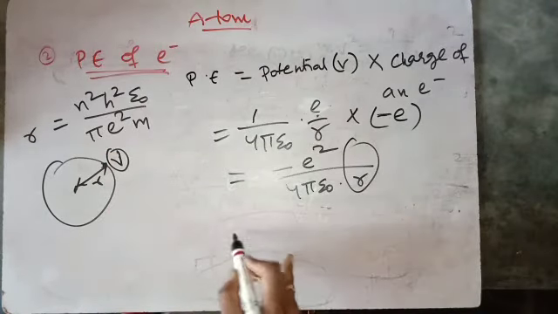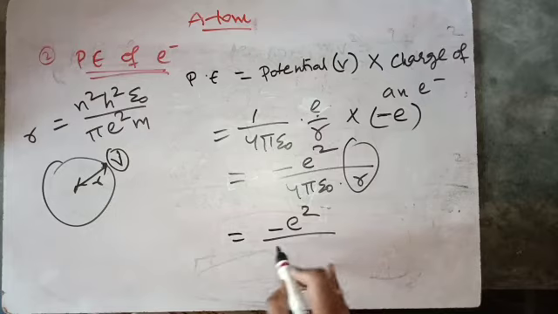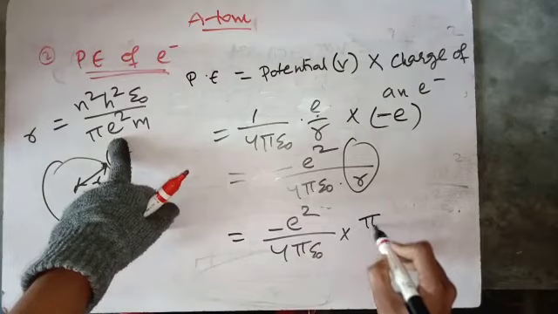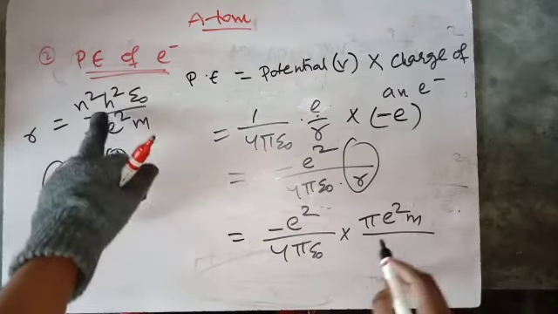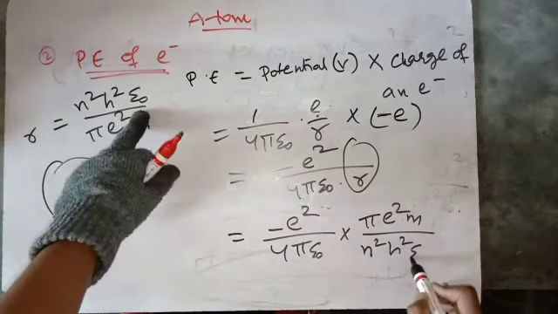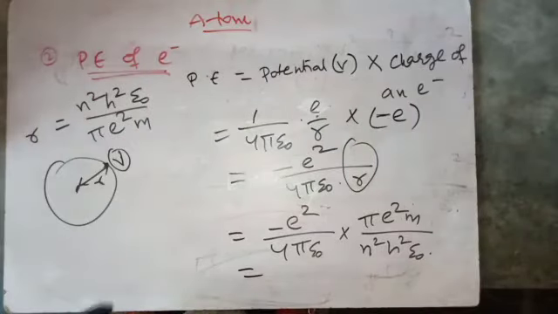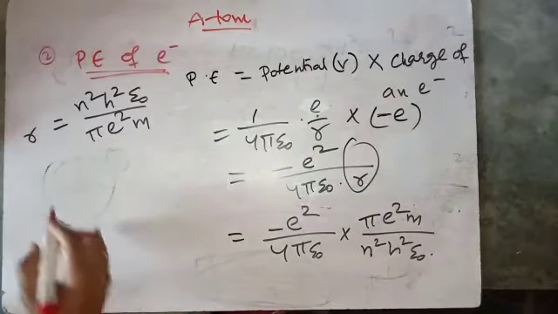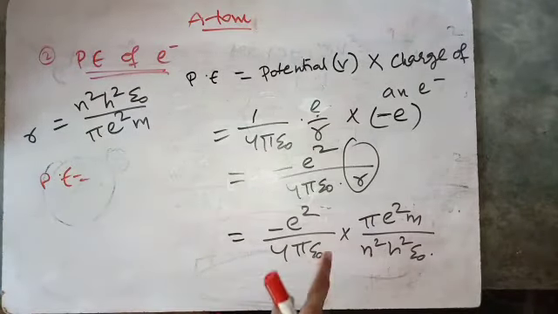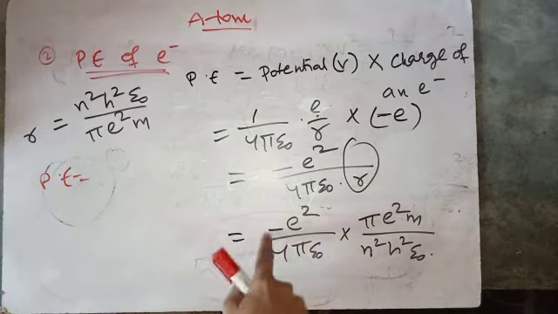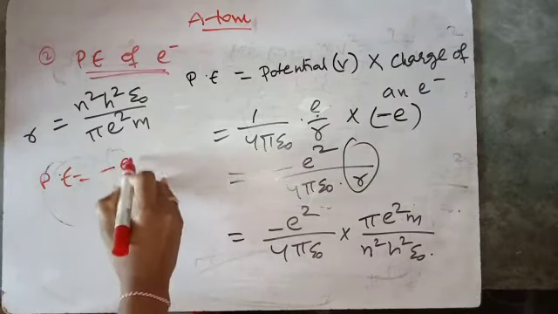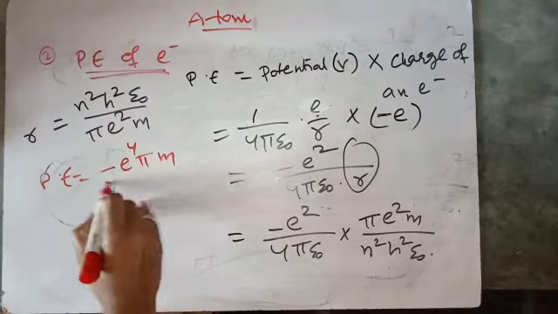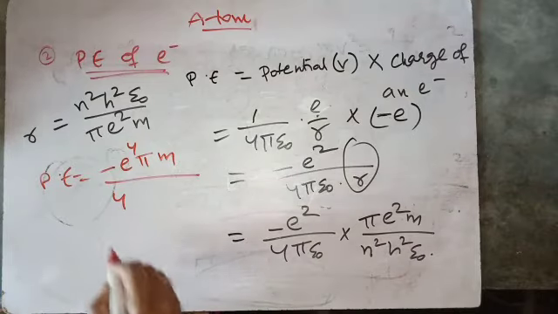Just substitute here: minus e square by 4 pi epsilon naught into 1 by r, which is pi e square m by n square h square epsilon naught. Finally you have the potential energy as minus e square into e square is e power 4, into pi into m by 4.